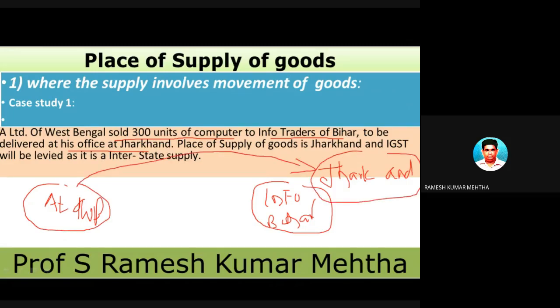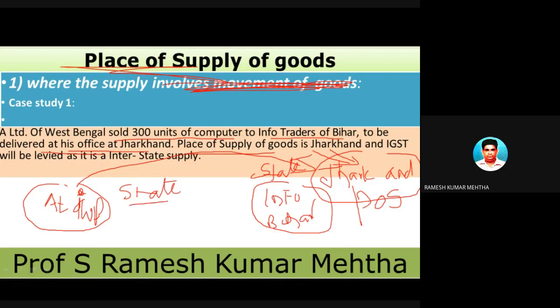In this case, the transportation of goods has terminated at Jharkhand. So Jharkhand is the place of supply of goods. And it started at a place in Bihar. Bihar is a different state and Jharkhand is a different state, so two different states are in the picture. This is an interstate supply of goods, and we will levy IGST.